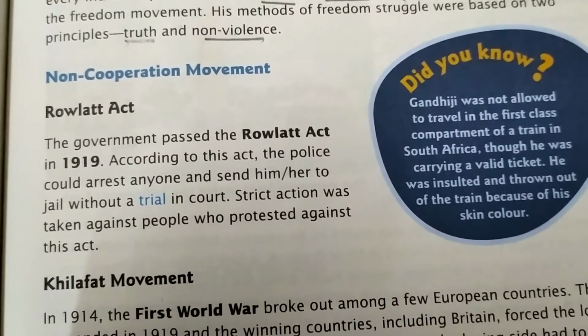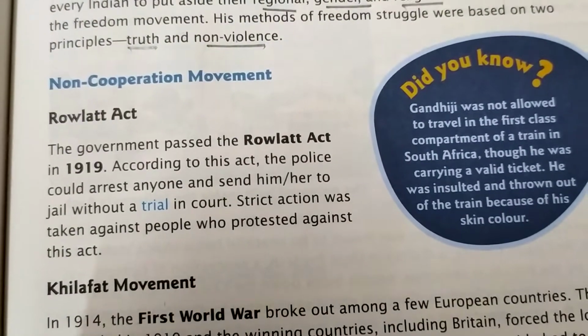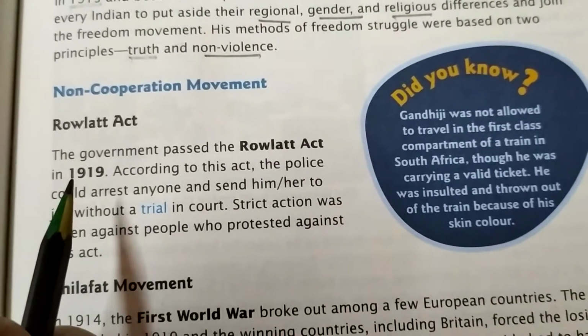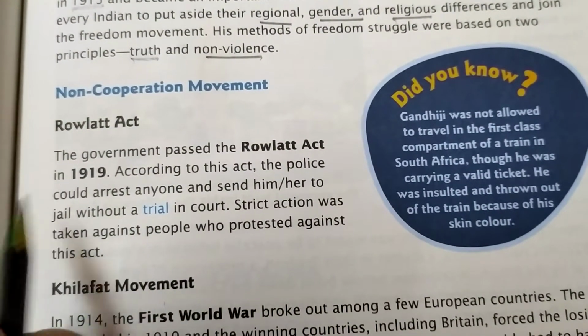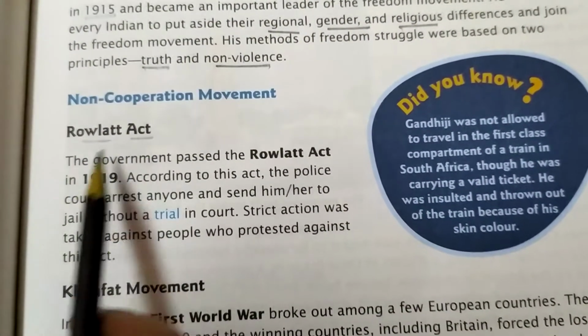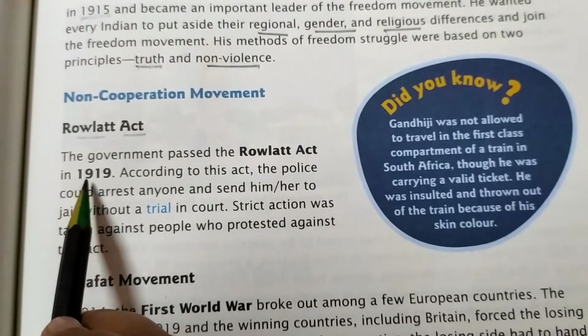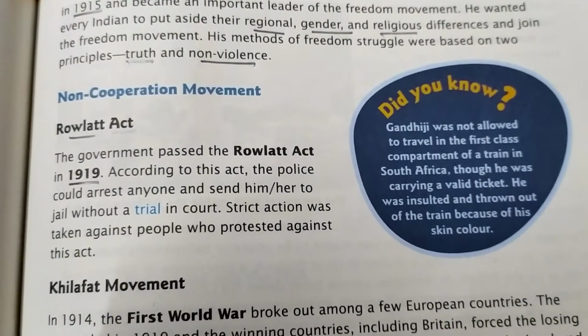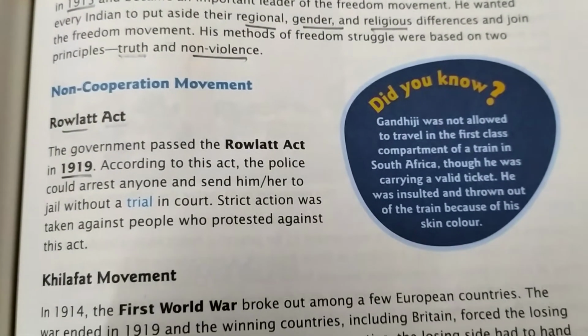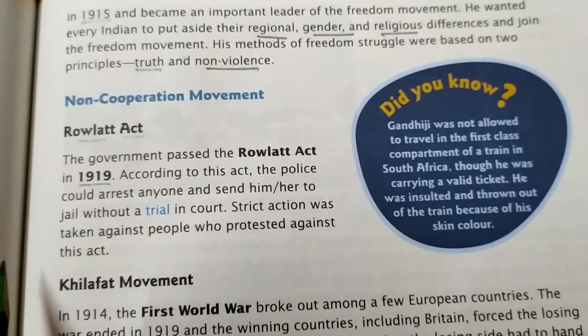Next topic is the non-cooperation movement. In the non-cooperation movement, the first topic is the Rowlatt Act. The government passed the Rowlatt Act in 1919. So when did the British government pass the Rowlatt Act? They passed it in the year 1919.